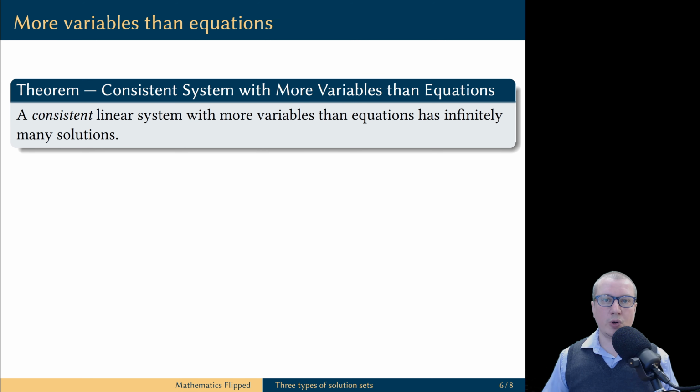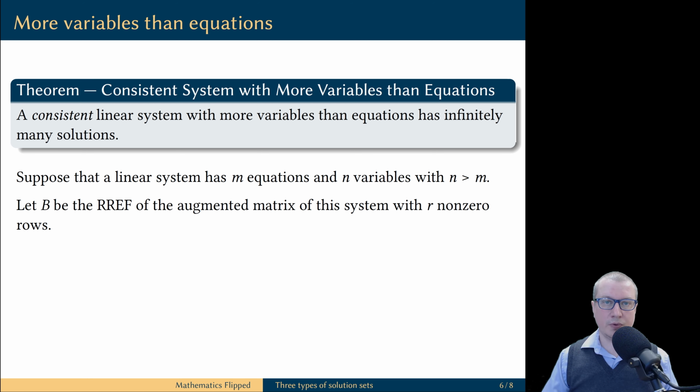There is one way to guarantee that a consistent linear system has infinitely many solutions, and this is when there are more variables than equations in the system. To prove this claim, let's suppose we have a linear system with m equations and n variables. Our assumption is that n is greater than m.